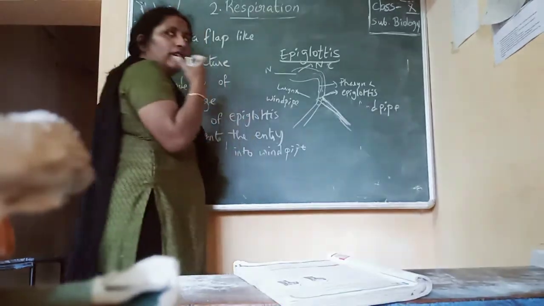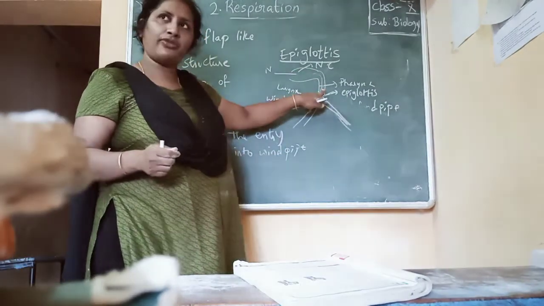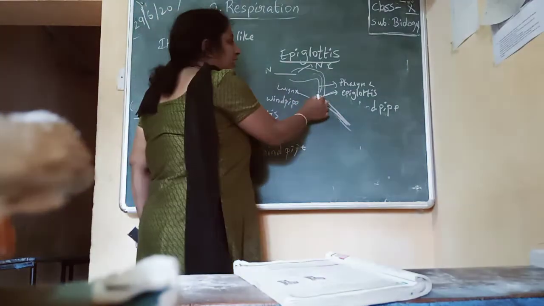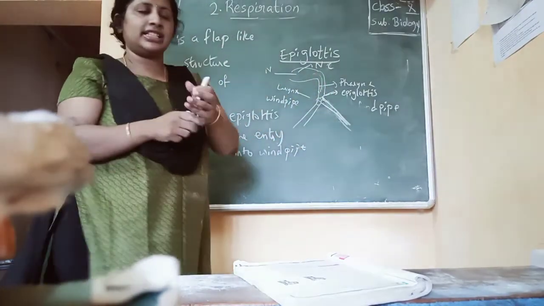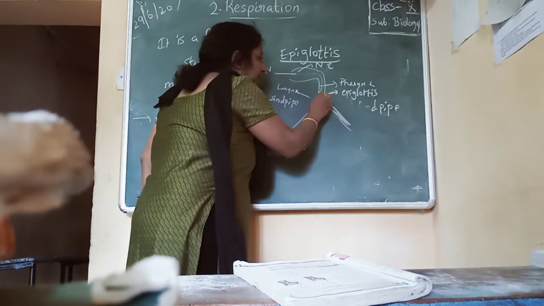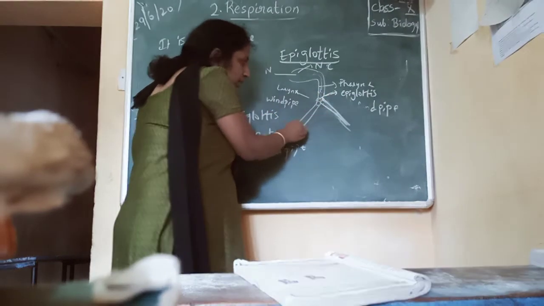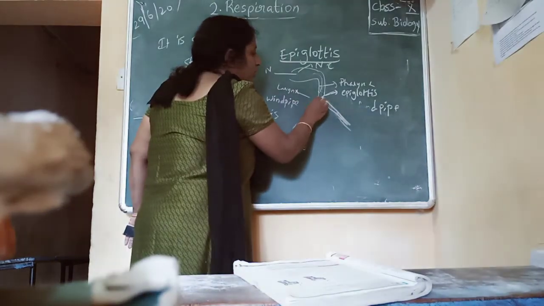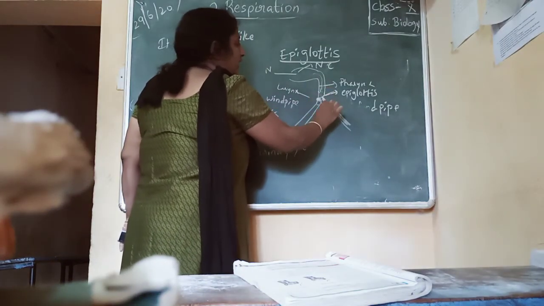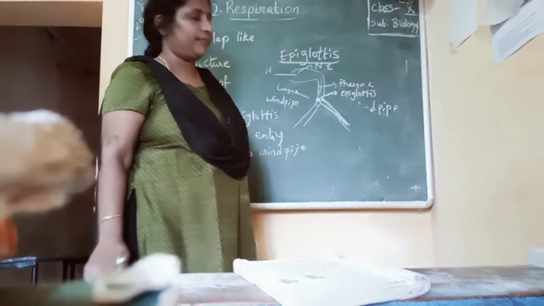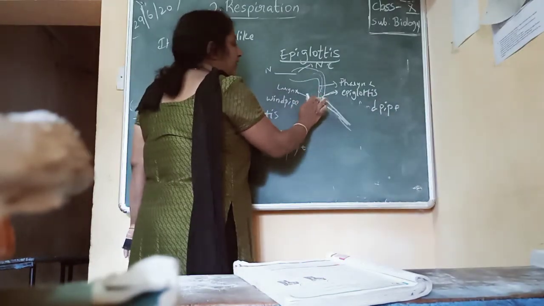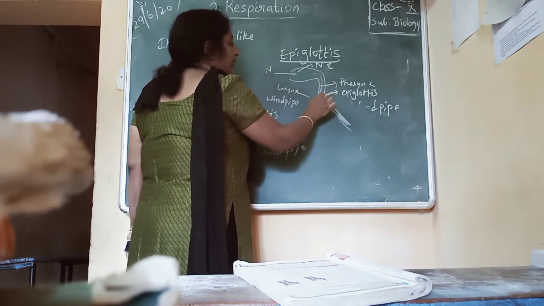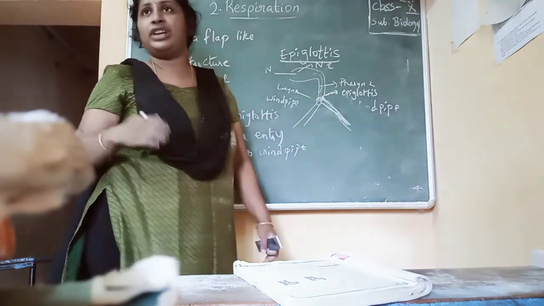While you are taking food, the food enters through the pharynx and it should enter into the food pipe. If the epiglottis is open, the food is coming like this and it may enter into the windpipe. So that's why it is closed, and the food enters into the food pipe.